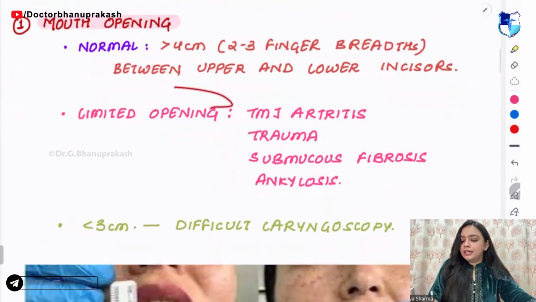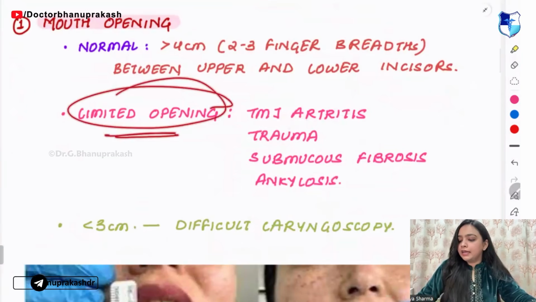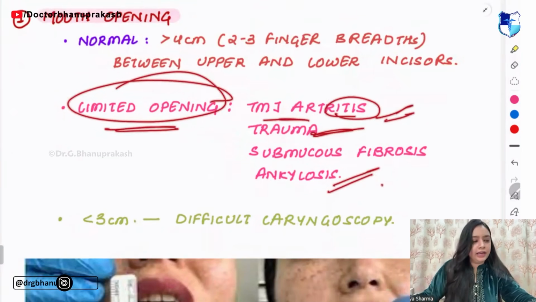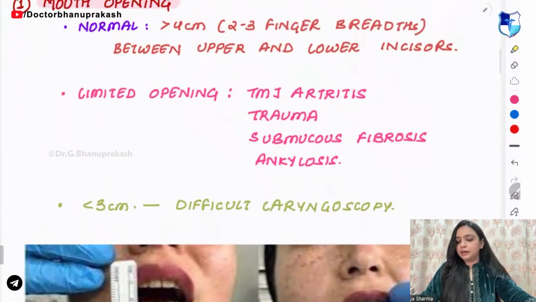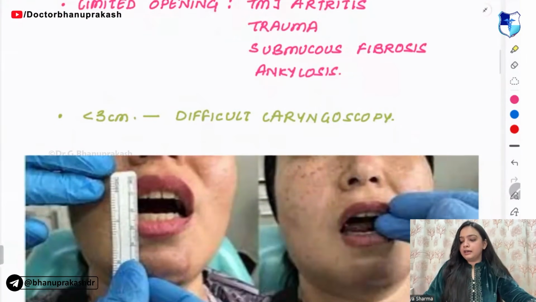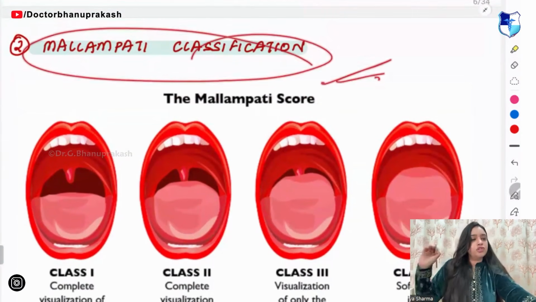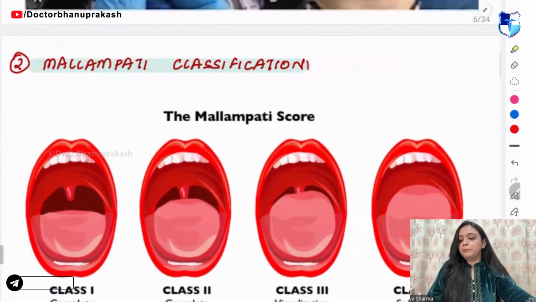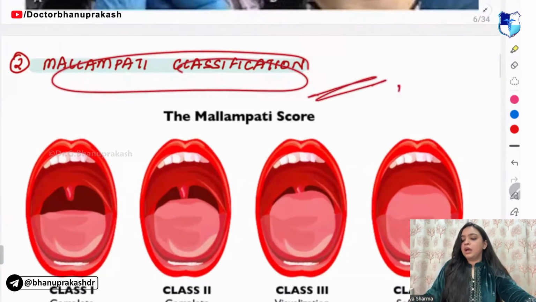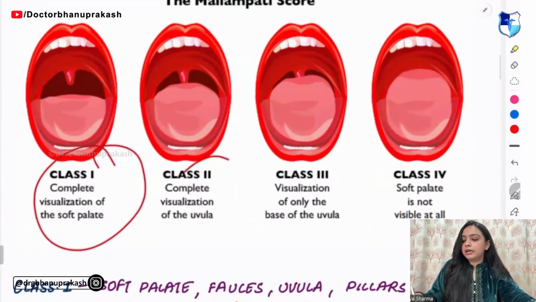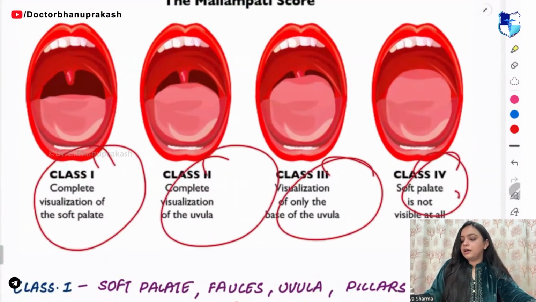Limited openings are seen in TMJ arthritis, in trauma, and in ankylosis. Then, next that you have is the Mallampati classification. In the Mallampati classification, you have the 4 classes.